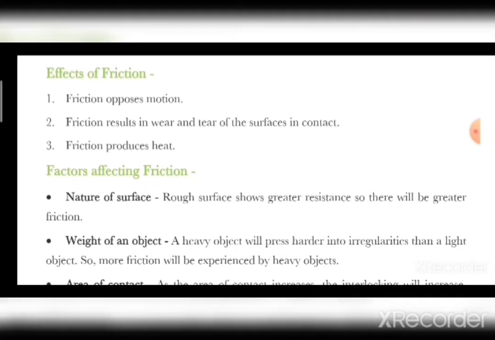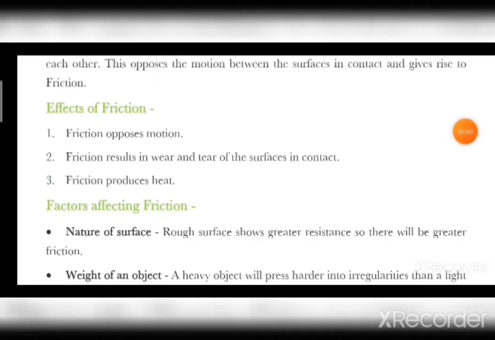Next is effects of friction. There are mainly 3 points given in your book. First, friction opposes motion, as we have discussed, that it is opposite to the direction of motion, so it always opposes. Second, friction results in wear and tear of surfaces in contact. The tires of vehicles and the soles of your shoes lose their grip due to friction. Tearing of tires and soles of shoes is due to friction.